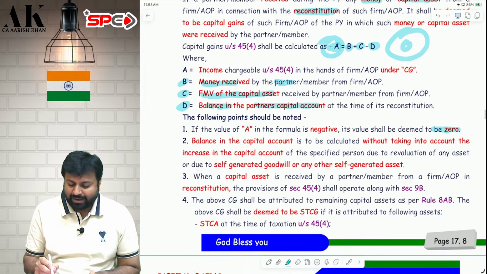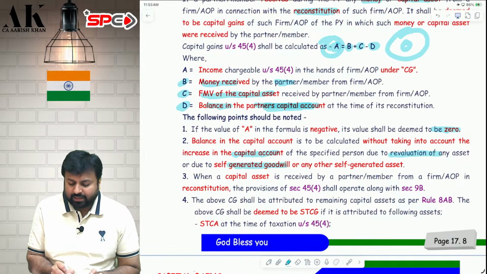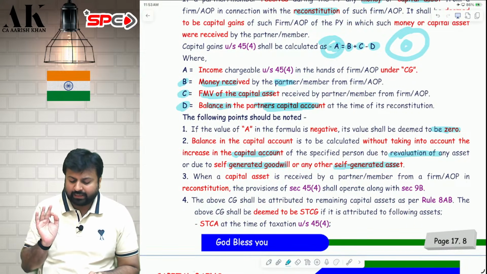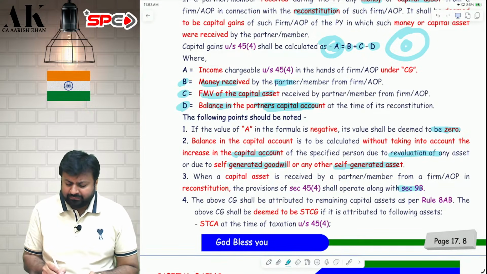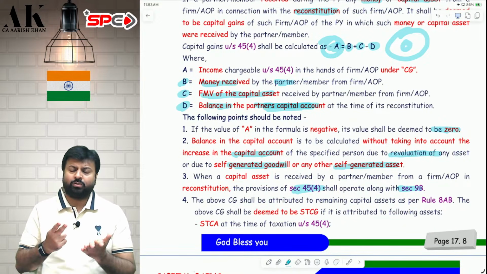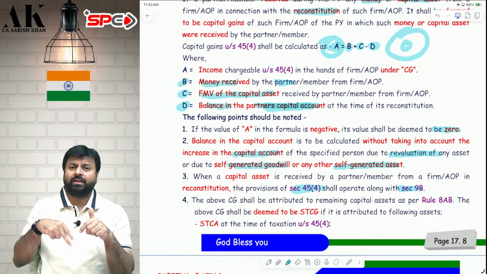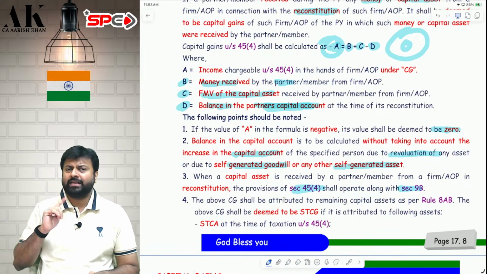Similarly, while taking the balance in the capital account in point number D, do not take increase in the capital account due to revaluation. Don't take any revaluation. Don't take any self-generated goodwill. Don't take any other self-generated asset. Then, will 9B and 45.4 both operate together? Yes. CBDT has issued a circular. Both will operate together. First 9B will operate and then 45.4 will operate. First you compute as per 9B and then you come to 45.4.